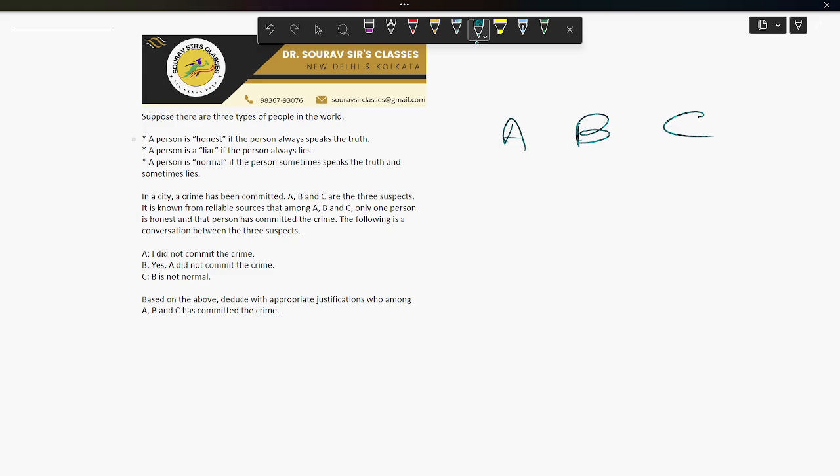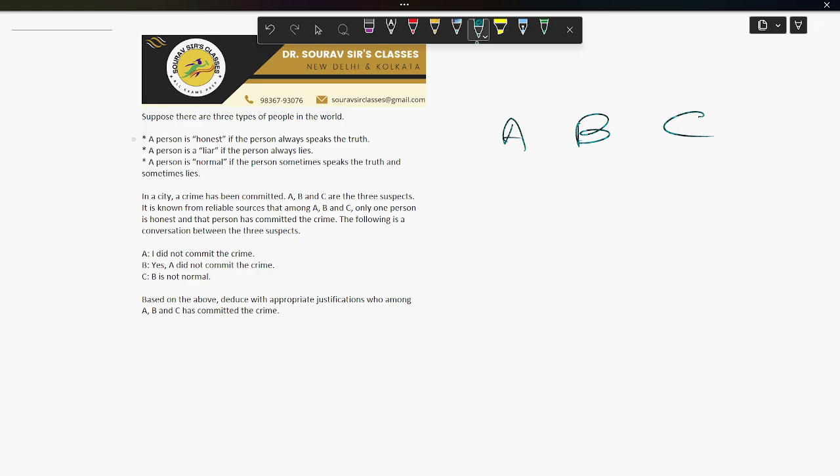The honest person is the one who committed the crime. Okay, so now let's look at the statements. A says, I did not commit the crime. B says, yes, A did not commit the crime. And C says B is not normal. So our goal is to determine who committed the crime based on these statements.